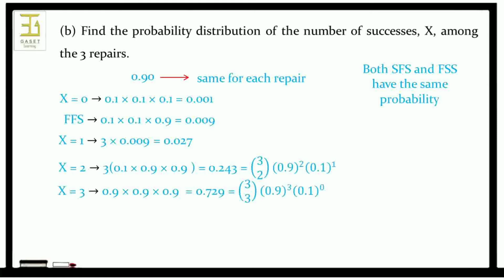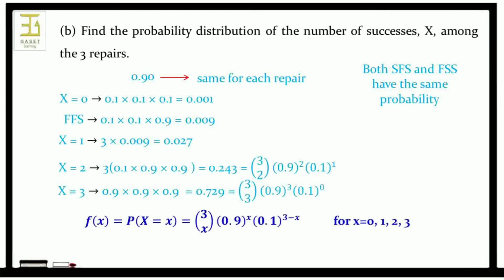All of these probabilities can be expressed by the formula f of x is equal to P of X equal to x, which is equal to 3Cx times 0.9 raised to x into 0.1 raised to 3 minus x, for all x equal to 0, 1, 2, 3. This is the probability distribution for a binomial random variable when the success probability is p equal to 0.9 and there are n equal to 3 trials.